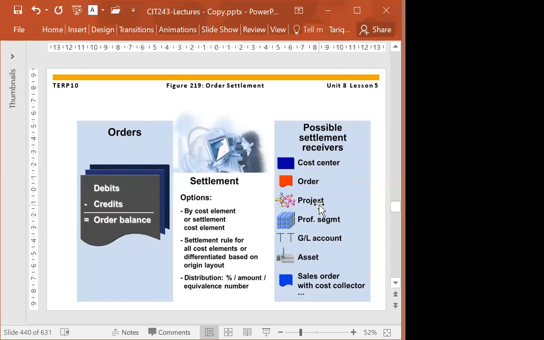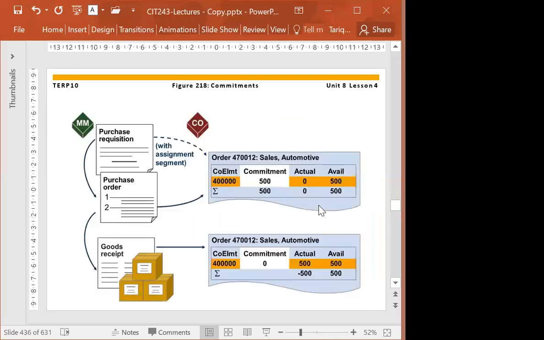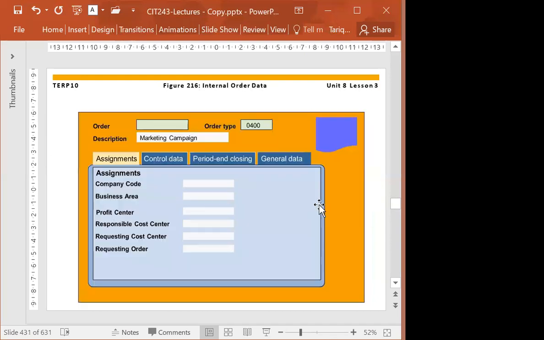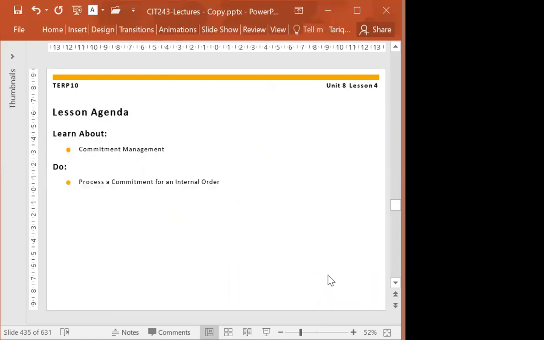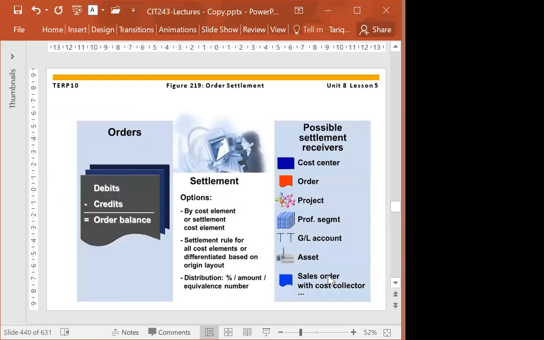If you see in the previous slide where we had the question on any receiver, you see that? These receivers belong to cost objects, belonging to controlling or managerial accounting. And what are these receivers? If you see here, these receivers are cost center or production order or project or assets or some sales order. So this process is called settlement.